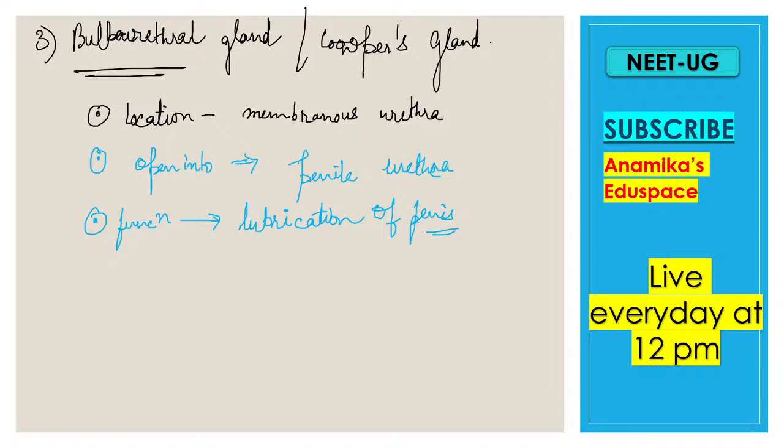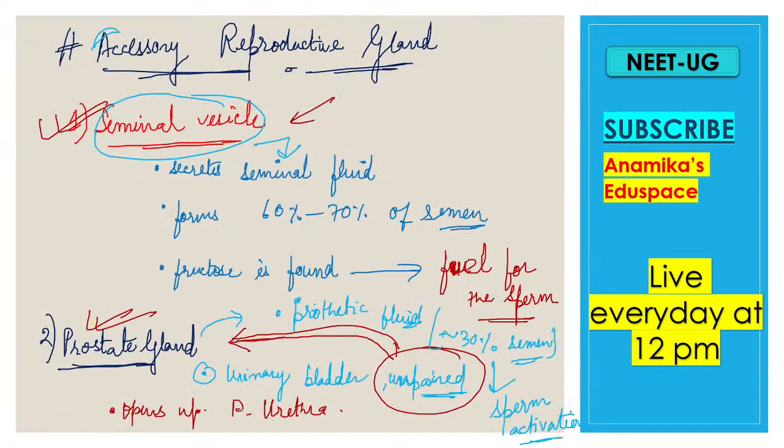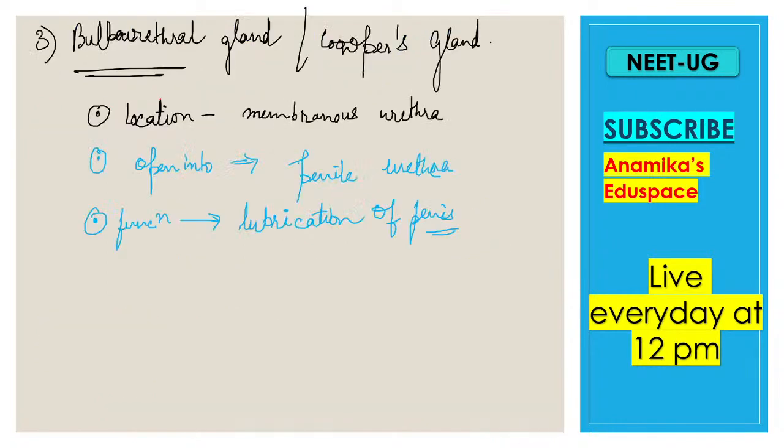Clear? So this was all about the third gland. The first gland was the seminal vesicle, the second gland was the prostate gland, and the third gland is the bulbourethral gland, which is also known as Cowper's gland. Each and every gland secretes some fluid which helps in the lubrication of the penis.